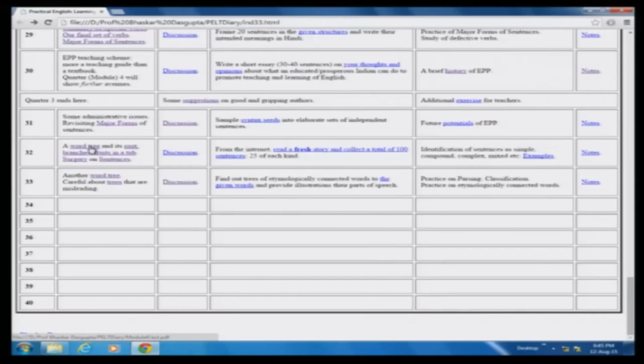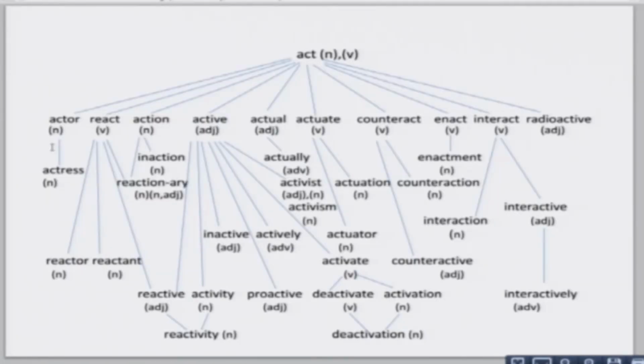Okay. And if you do not believe that, then let me tell you some background story. First time when I asked people to give words related to act, then I got some crazy words in the test. Some people wrote fact, pact, tract, and then tractable, intractable, and so on, which are not etymologically connected to act. Okay. So, they have their own families.